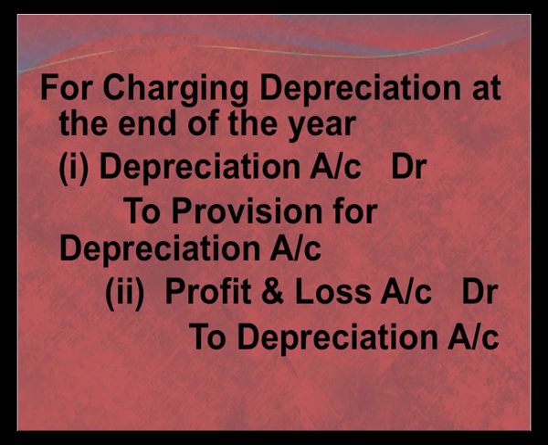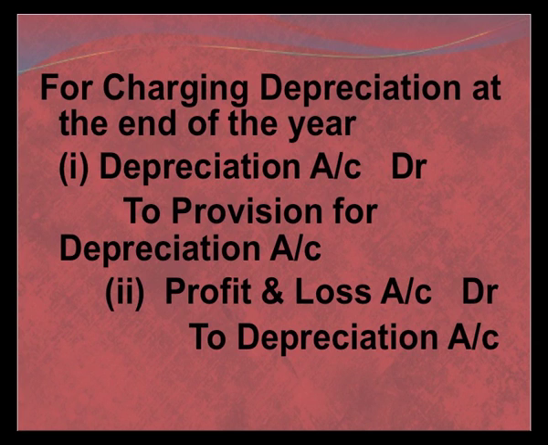The asset is maintained at the cost price, but the depreciation is transferred, instead of to the asset, to another separate account, which is depreciation debit to provision account, and then this depreciation is transferred to profit and loss account by passing the entry profit and loss account debit to depreciation account.